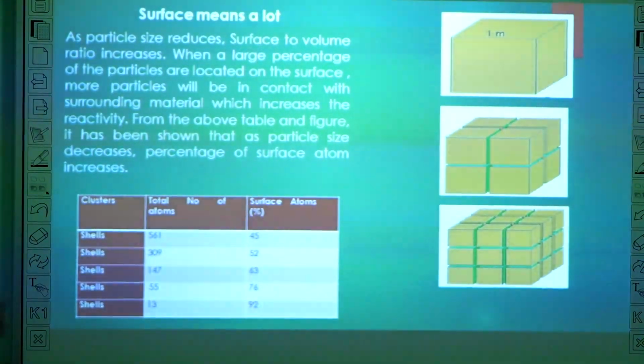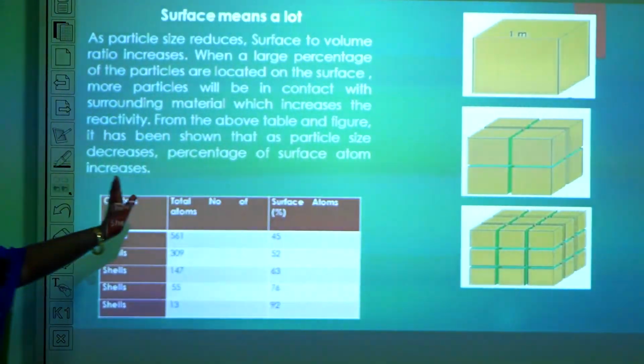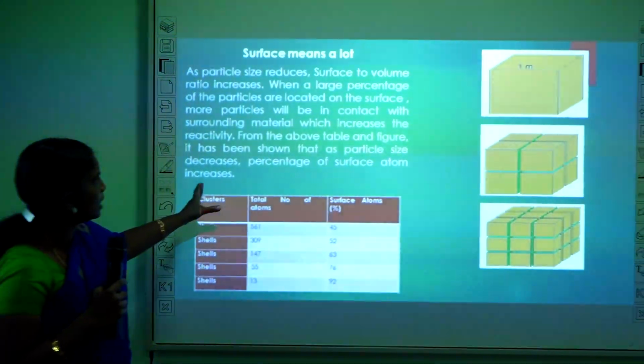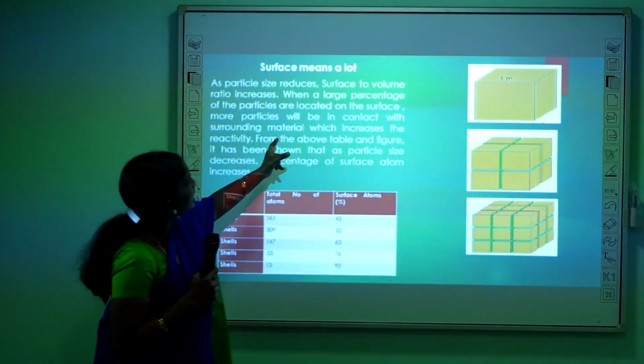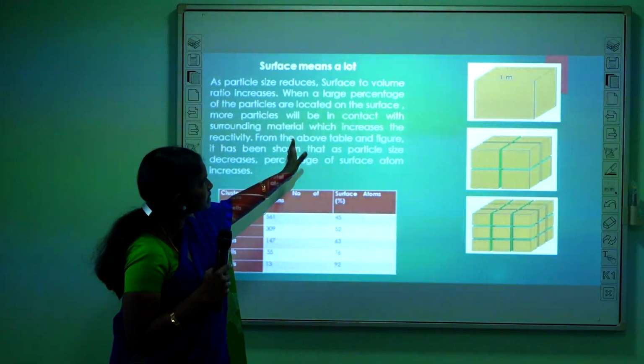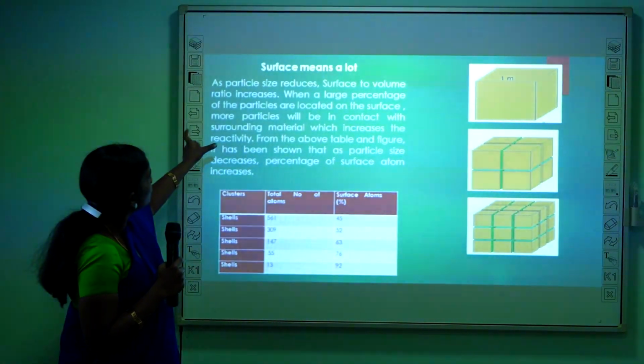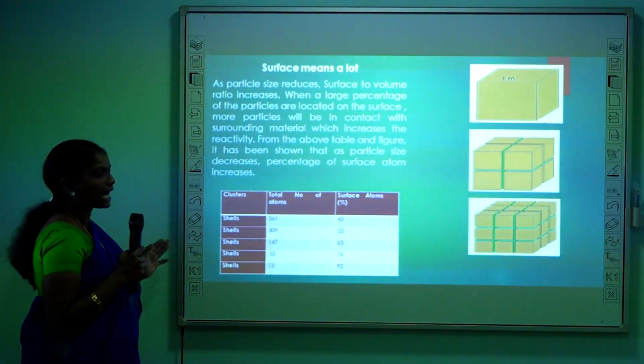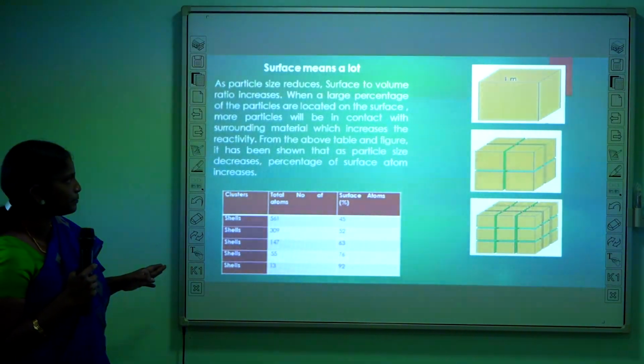Okay. Why do we need a higher percentage of surface atoms in nanoparticles? Whenever the percentage of surface atoms increases, more particles will be in contact, so that the reactivity will be increased.